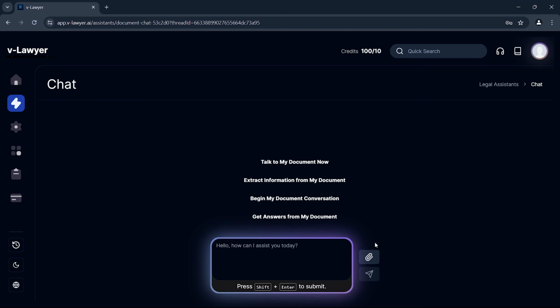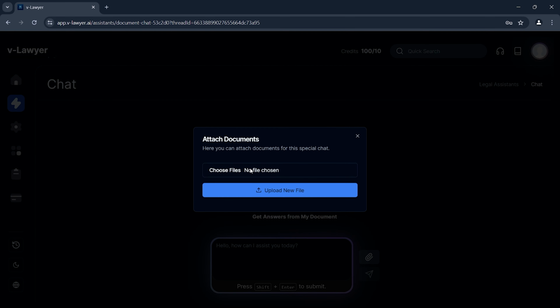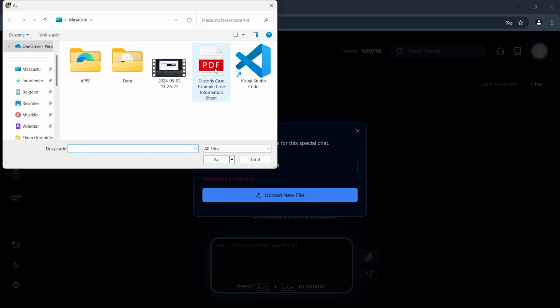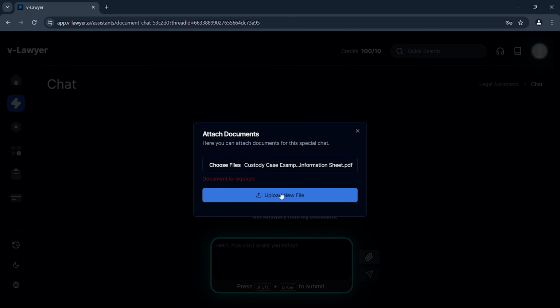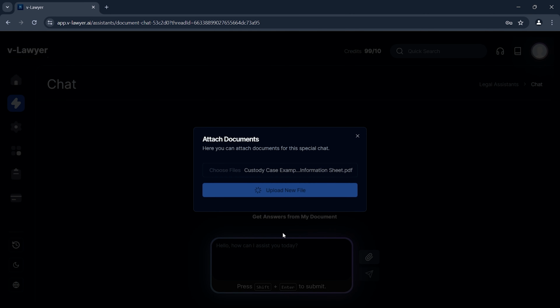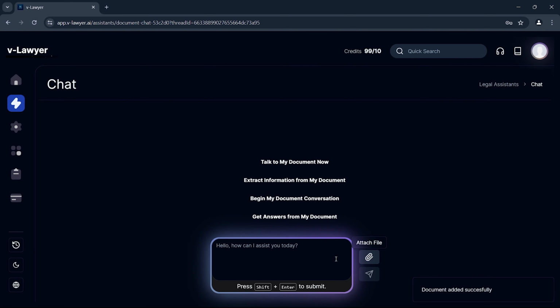Let's begin our conversation by uploading a document. This will allow us to ask any questions we might have about our legal documents using artificial intelligence. I've successfully uploaded the document, and the AI is now knowledgeable about its contents. I can now ask any questions I want. Let's get started.